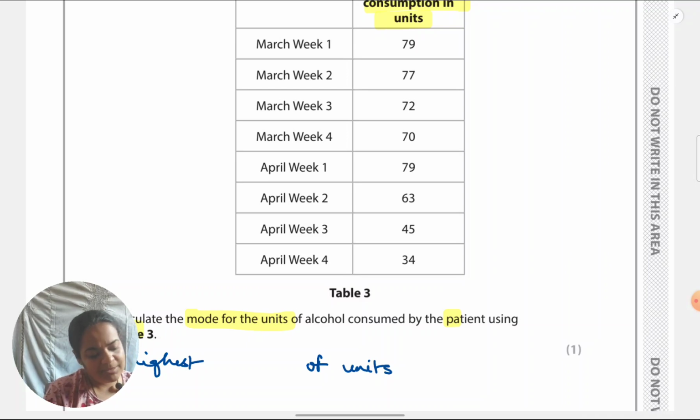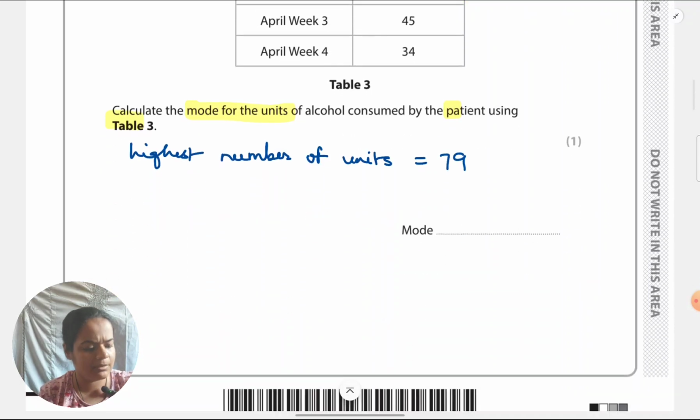which I know it is in two places, like it is bimodal, because 79 we can see in March first week also and April first week also. But they're not asking us in which week it is more, or they're not asking us to indicate it's bimodal. We simply have to write 79, regardless of how many weeks it is coming in. So the final answer slot should have 79.